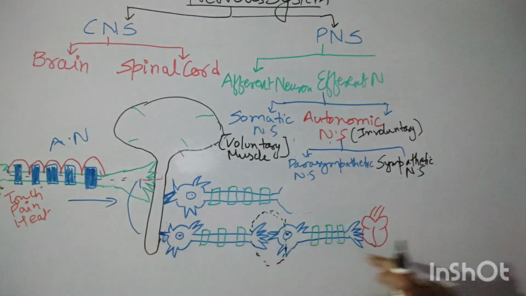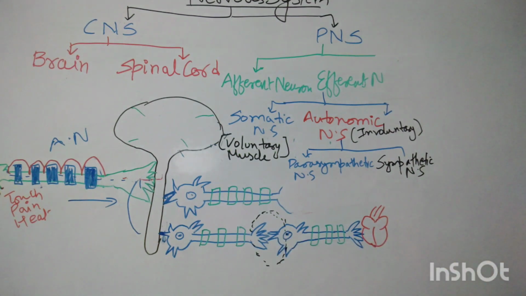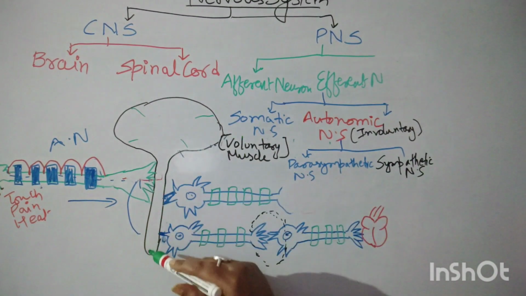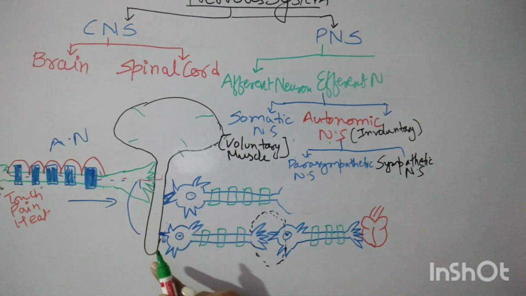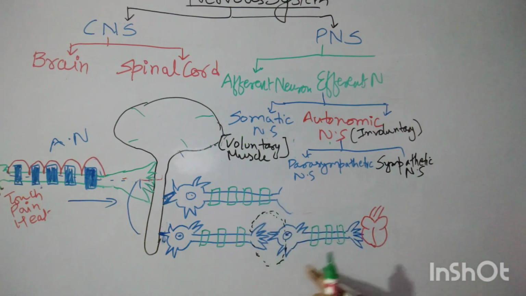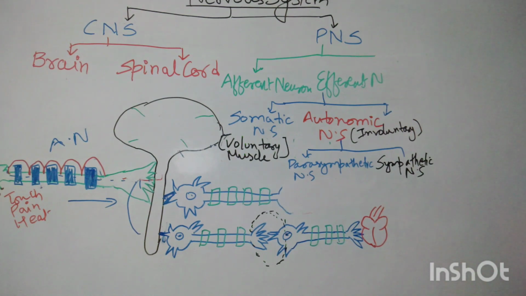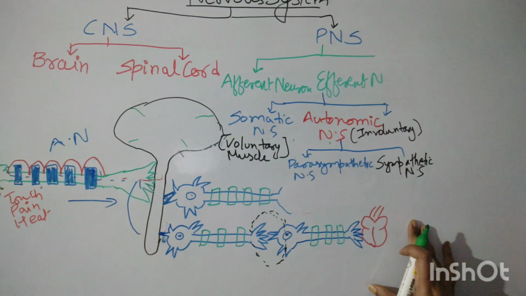So the brain brings the impulse. The impulse is coming to the heart and kidney. Now the brain is sending the impulse to the heart. It will come from the neurons through ganglia to the heart. Now two types of action will be here, not only one type, because it is not like we only need to decrease the heart rate or increase the heart rate. So both functions are required.